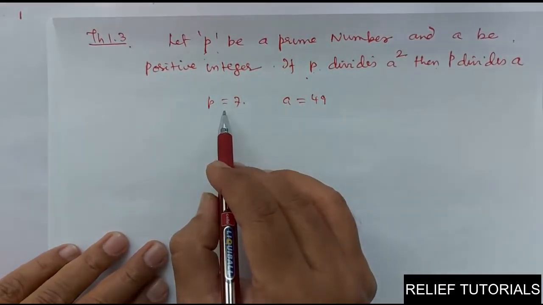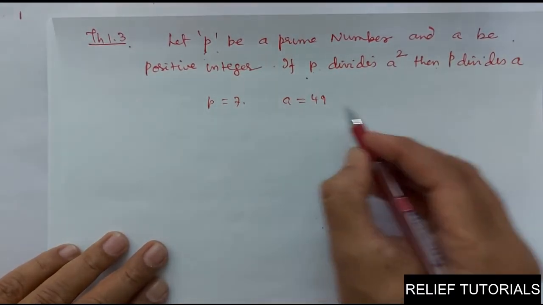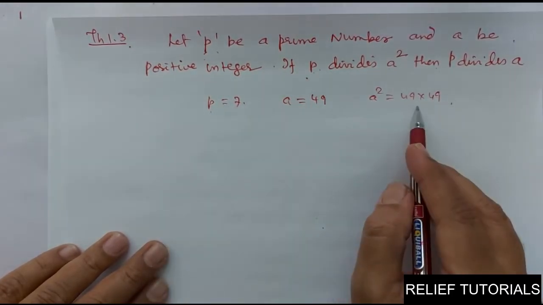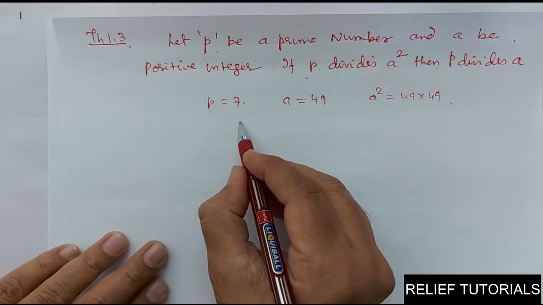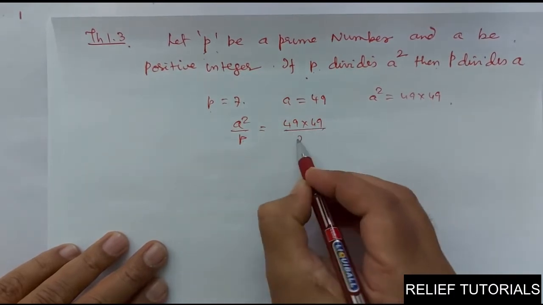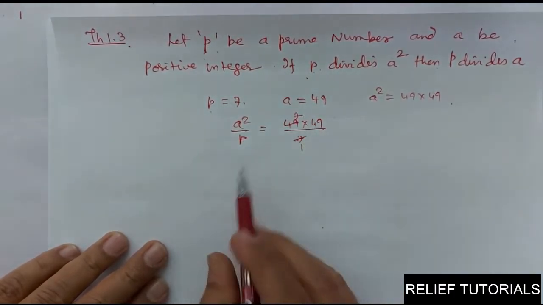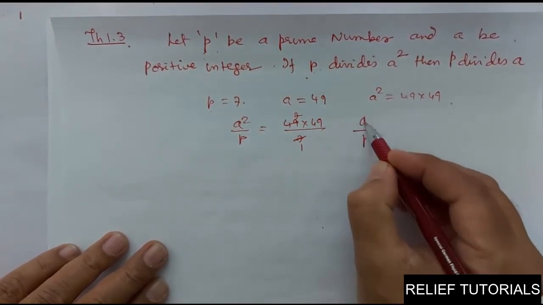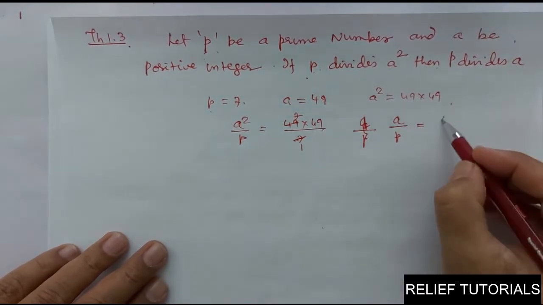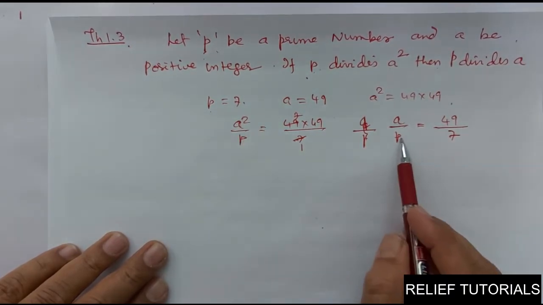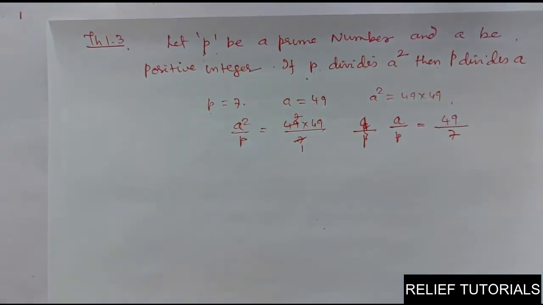Now, P divides A square. A square is equal to 49 into 49. Clear or not? Now, P divides A square means you know that A square upon P, that is 49 into 49 upon 7. So, it is divided, 7 ones are 7. So, this P divides A square. Then, P also divides A. Then A upon P. What is A? 49. P is 7. So, 7 sevens are 49. So, if P is able to divide A square, then P also divides A. Clear? So, this is our theorem that we are going to use.